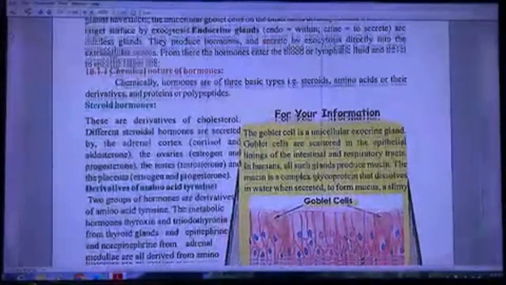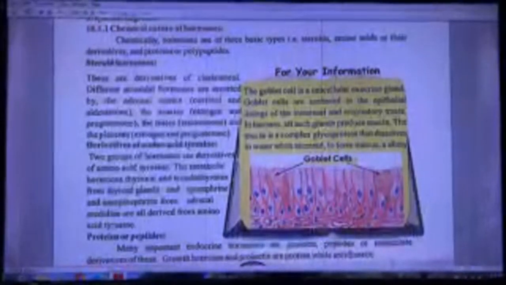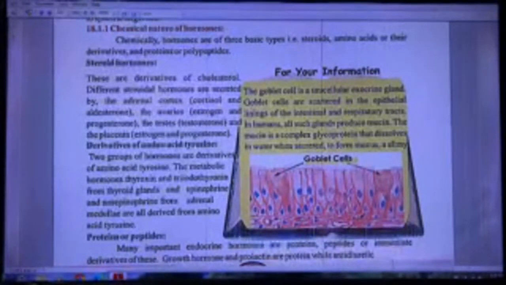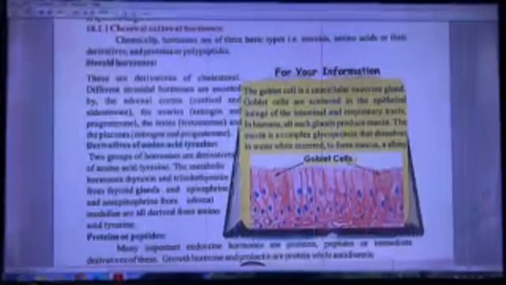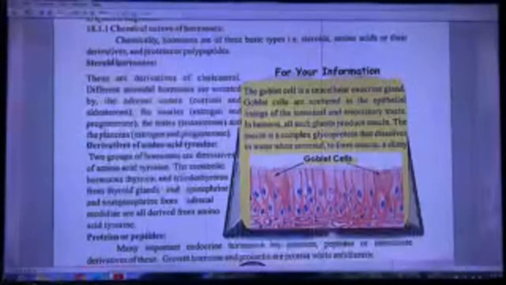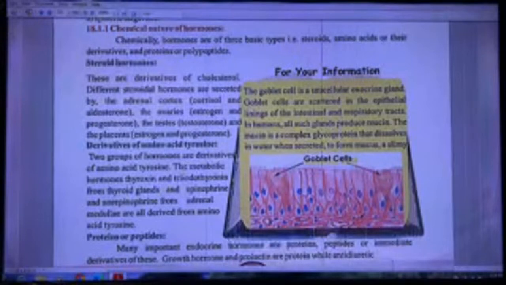Chemical nature of hormones. Chemically, hormones are of three basic types: steroids, amino acid derivatives, and proteins or polypeptides. Steroid hormones. These are derivatives of cholesterol. Different steroidal hormones are secreted by the adrenal cortex: cortisol and aldosterone. The ovaries: estrogen and progesterone. The testes: testosterone. And the placenta: estrogen and progesterone.